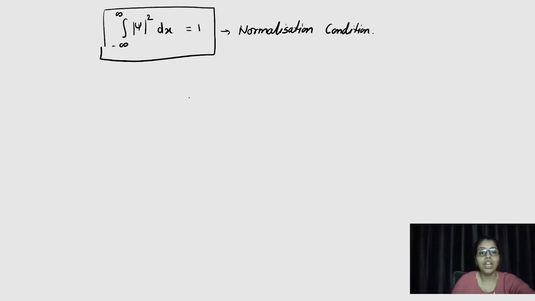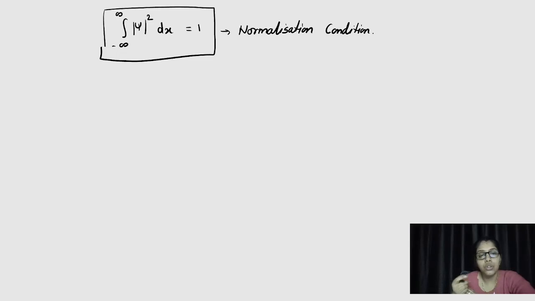Now, guys, when we look at the normalization condition, we know that our particle is somewhere present between minus infinity and infinity. And by reducing the limits and finding the probability, we can find where the particle is present over the region.